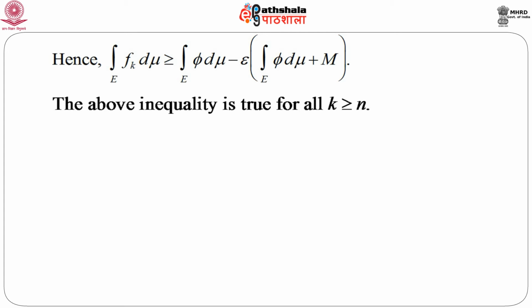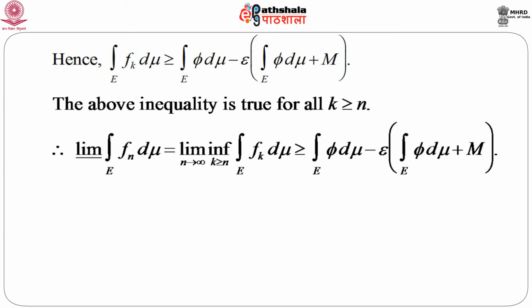Therefore, if we take the limit of the integration over E of f_n dμ, which is equal to the lim inf over k greater than or equal to n of the integration over E of f_k dμ, and from this first line we can immediately write this is greater than or equal to the integration over E of φ dμ minus ε times the integration over E of φ dμ plus m.